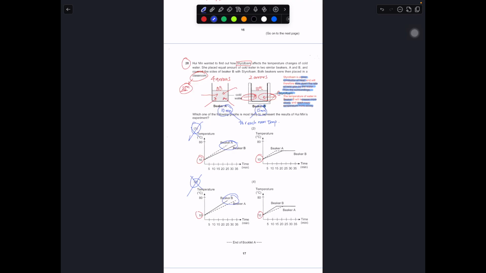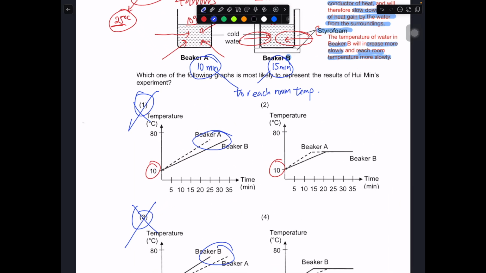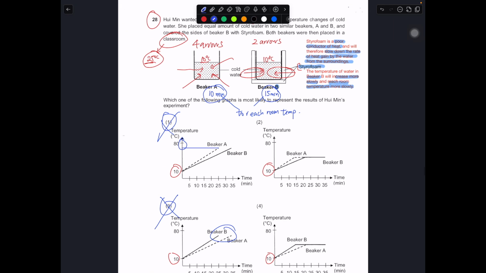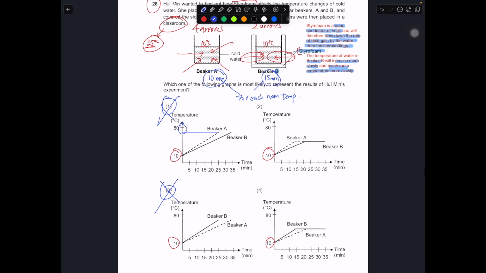And for beaker A, it seems that it's rising to a temperature that is very, very close to 80 degrees in this case. And this is illogical. Can you see? The temperature is quite close to 80 degrees. It is quite illogical because the temperature of the classroom cannot be at this temperature. So 1 and 3 straight away out. So we ended up with 2 and 4.